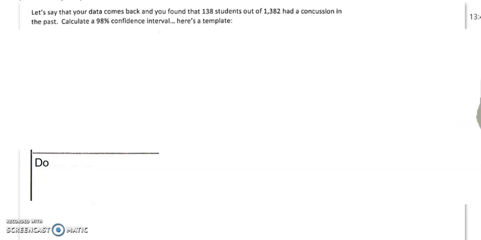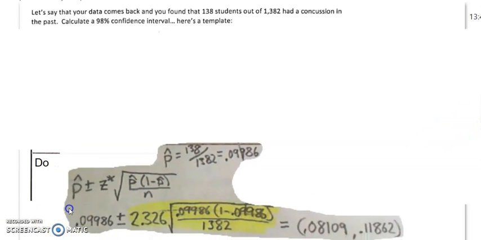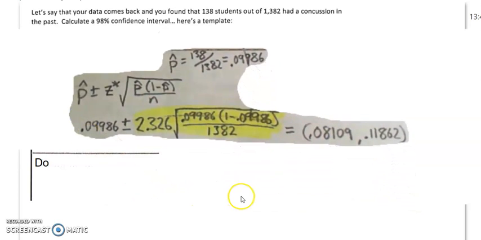The next step is to do. Our favorite part of it is just do the mathematics. Here's a little something already pre-made. Let's see what components we have. We've got p hat plus or minus z star, so we're always dealing with z star for proportions. And then this is called our point estimate.